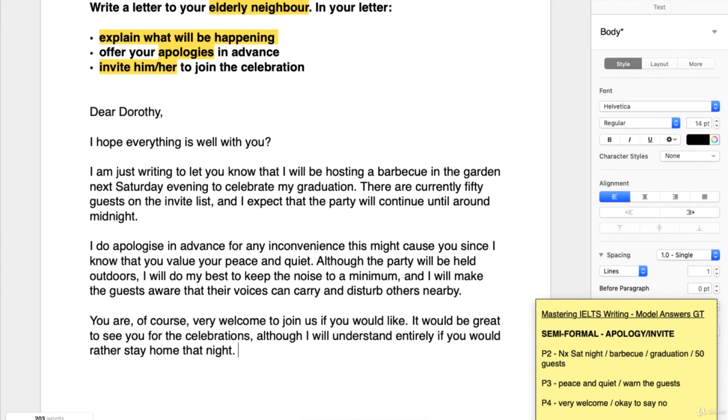Okay, so let's move into the next sentence. Do we need another one? I think it would be useful to just close it off with maybe we can always catch up another time. So moving into slightly more informal language, but certainly it's okay even for an elderly neighbour to say catch up. That's perfectly fine. It's something they're going to use as well.